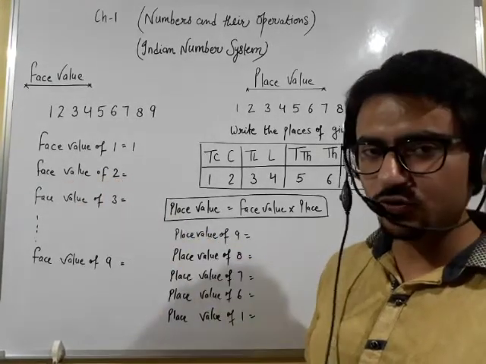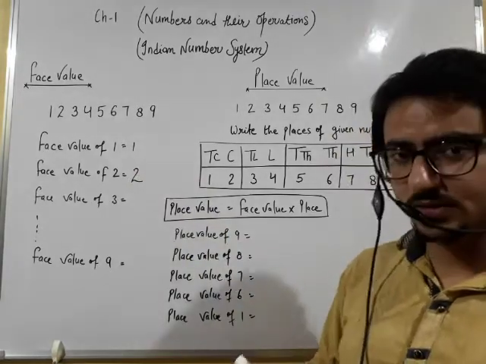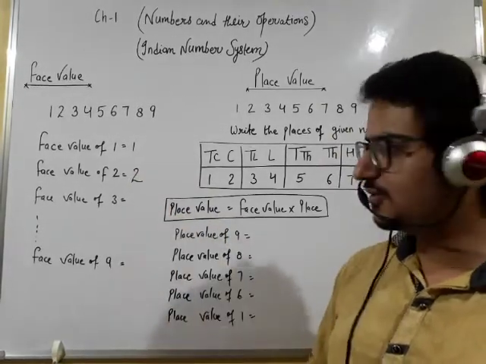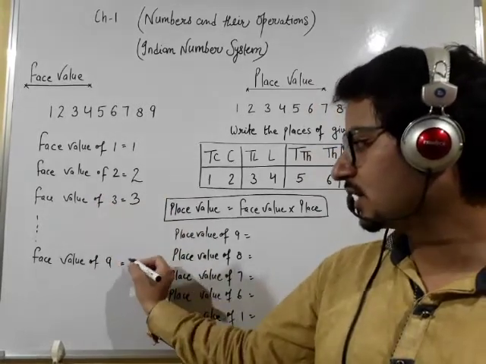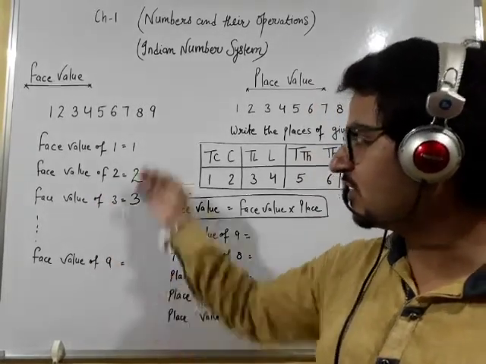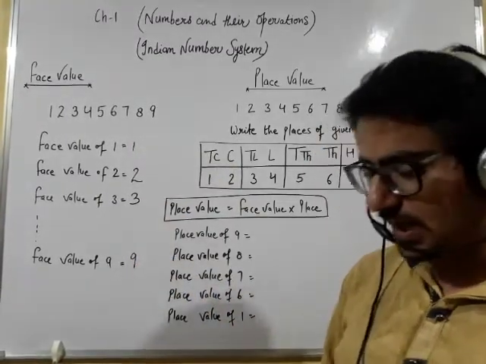The face value of 2. Face value of 2 will be 2. Yes, the face value of 3. Face value of 3 will be 3. And similarly, keep doing like this. You can find the face value of all the remaining numbers, and the face value of 9 will be 9.